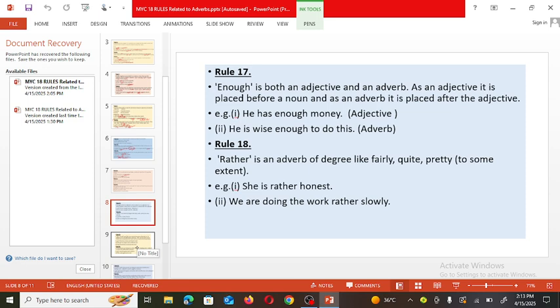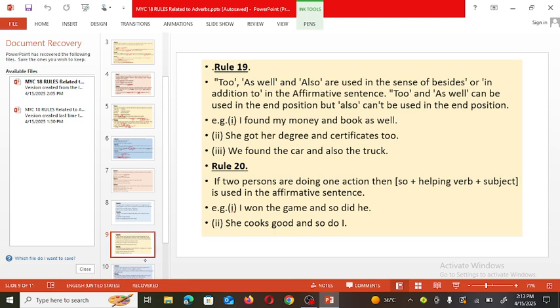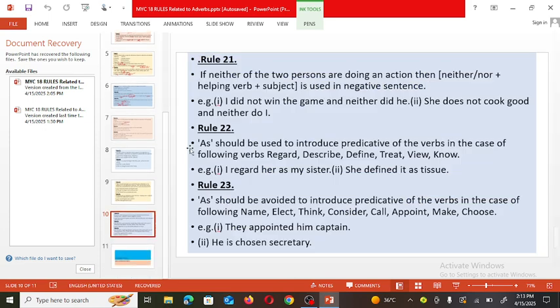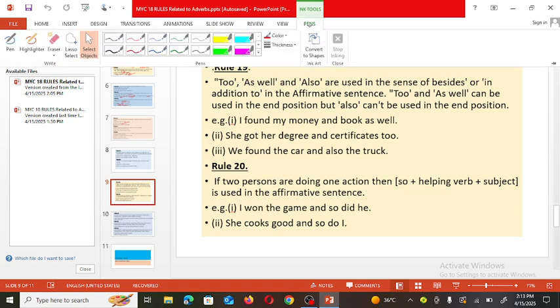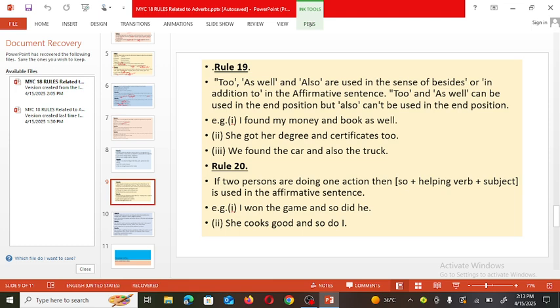See here, we have discussed this. She is rather honest. So this point is also explained here. Then rule 21. Now observe these rules. Here we had discussed this, that we cannot use also at the end. Okay. Now see the next rule.